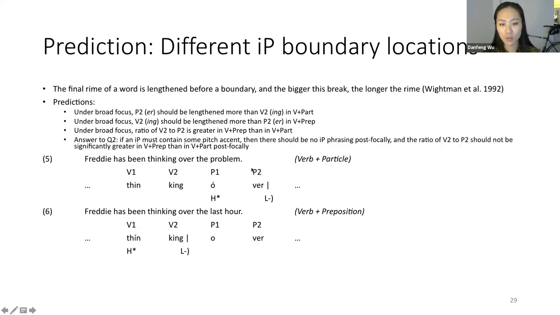Now the research question asks about narrow focus. If an intermediate phrase must contain some pitch accent, then there should be no intermediate phrasing postfocally. And the ratio of V2 to P2 should not be significantly greater in verb and preposition than in verb and particle postfocally.